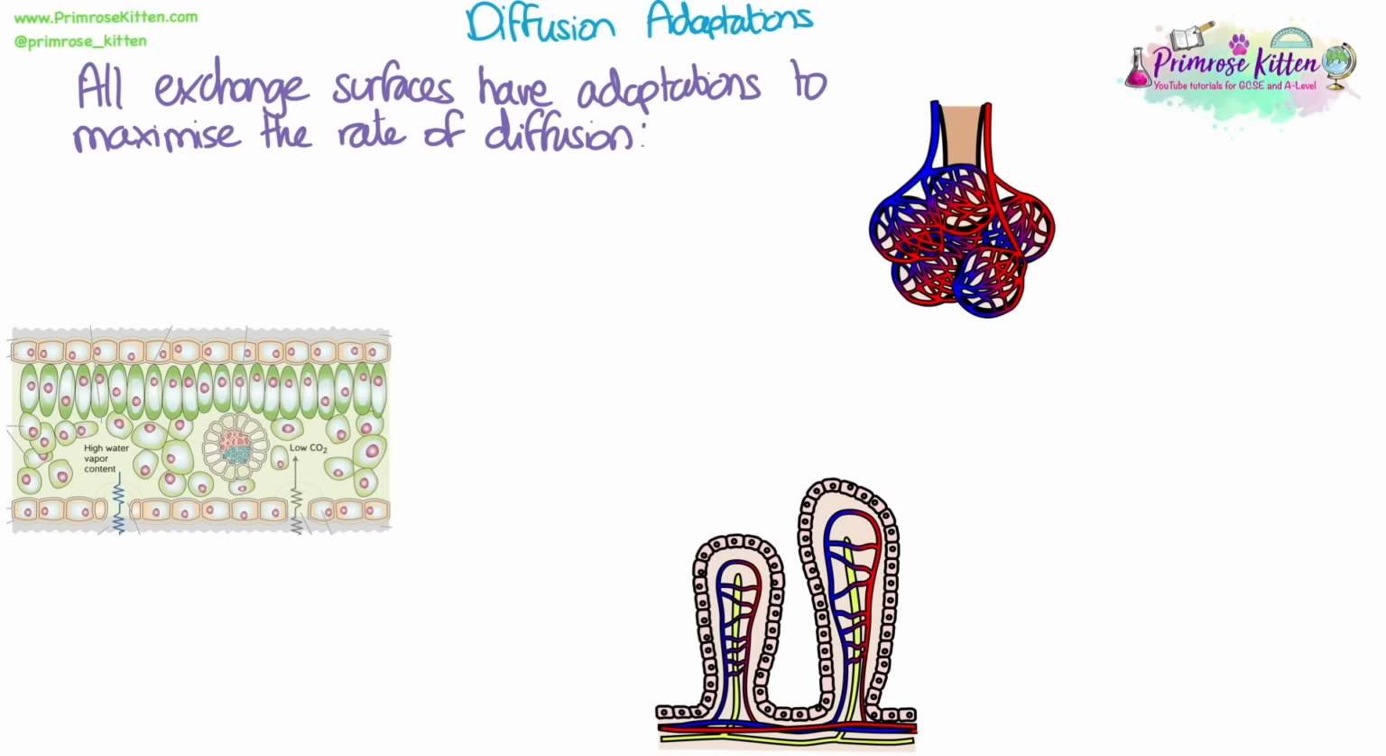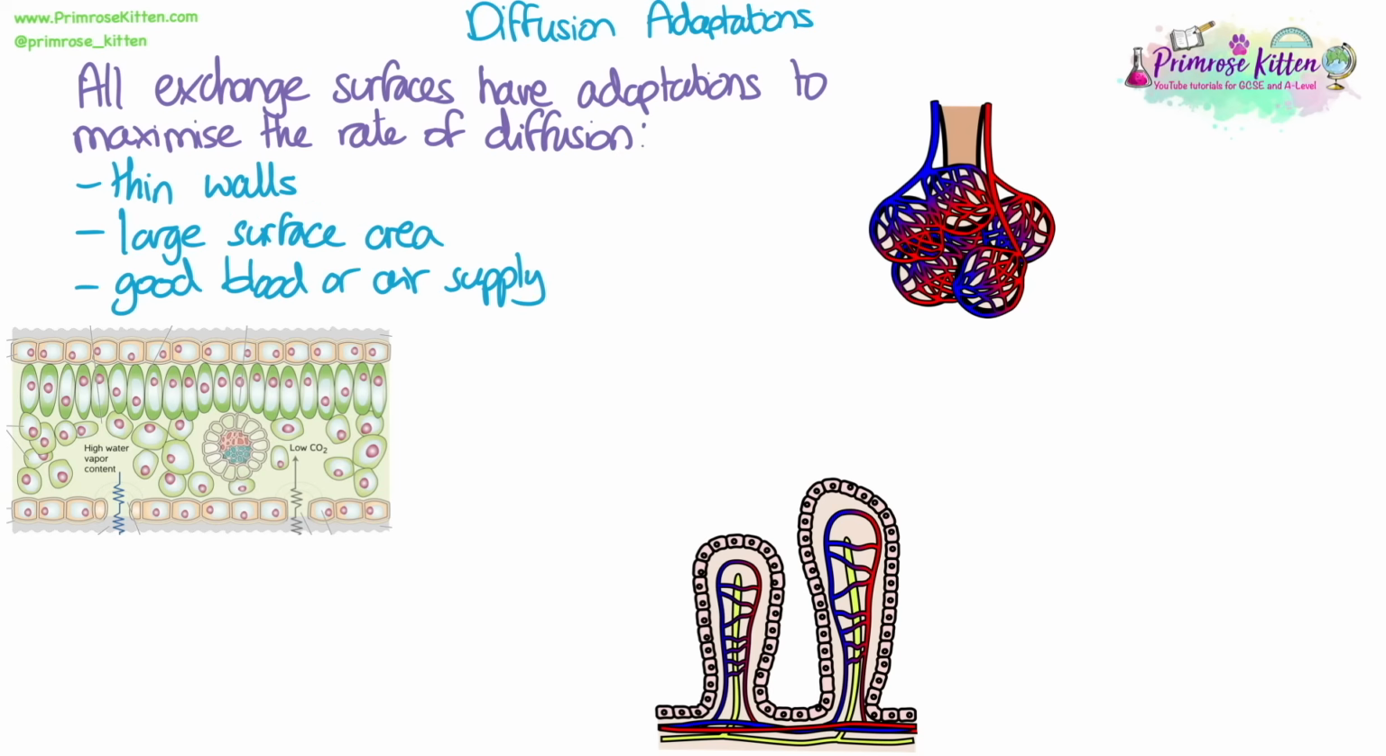All exchange surfaces will have adaptations to maximise the rate of diffusion. So exchange surfaces are places in organisms where the majority of diffusion happens, and this is why they have these adaptations. They will all have thin walls, a large surface area, and good blood or air supply. Thin walls, such as having one cell thick walls in the small intestine in the villi, helps to reduce the diffusion distance and therefore speed up diffusion.